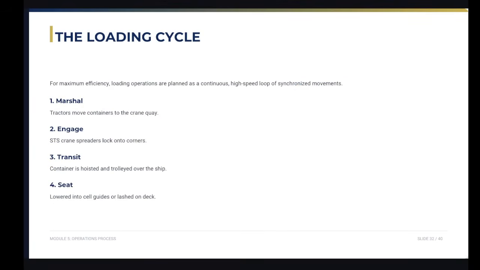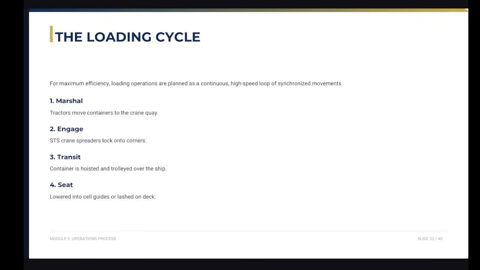Now we have the step-by-step horizontal timeline. For maximum efficiency, loading operations are planned as a continuous high-speed loop of synchronized movement. The loading cycle is continuous. The yard trucks deliver containers to the quay. The STS cranes lock into the corners, hoist the load, and lower it into the ship's cell guides.